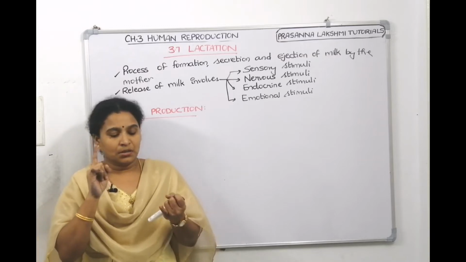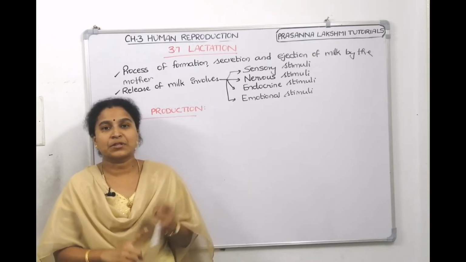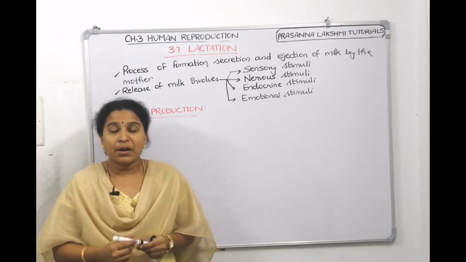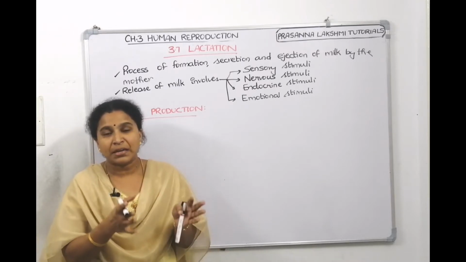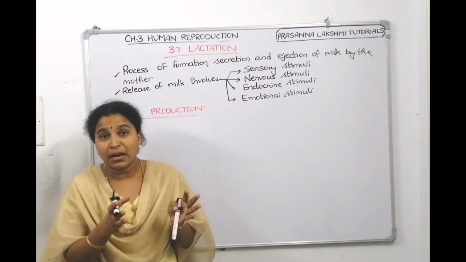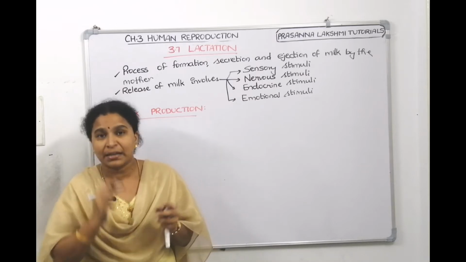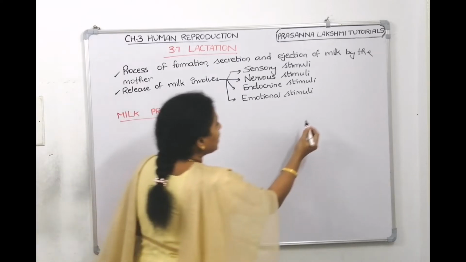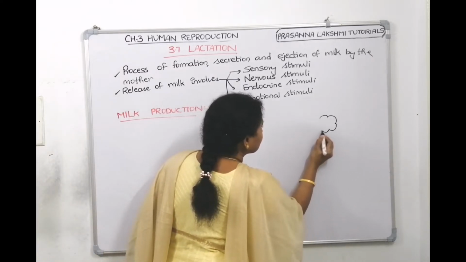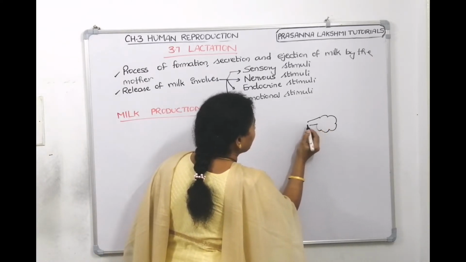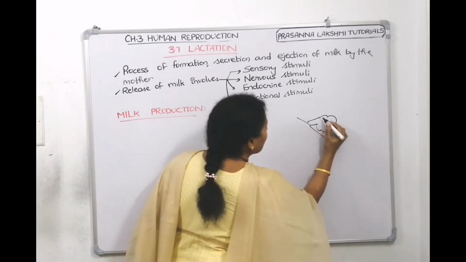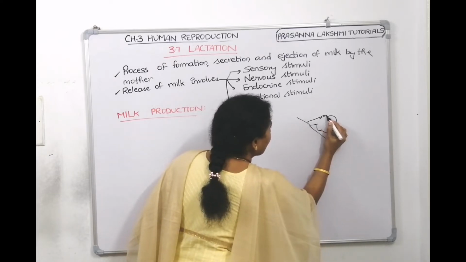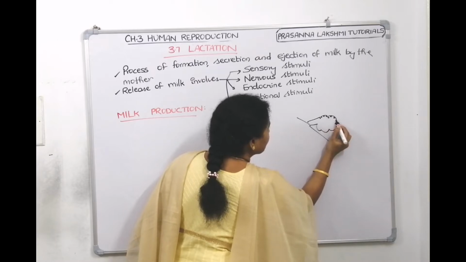Prolactin is a peptide hormone. It helps in making the milk. Prolactin comes to the maternal mammary glands. Maternal mammary glands have alveoli. Alveoli are the sacs where milk is produced, right? So, these are the alveolar sacs, this is the alveolar tubule and this is the alveolar duct. The alveolar sacs are lined with epithelial cells.